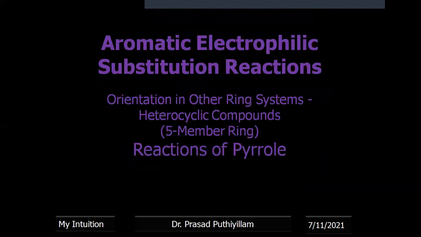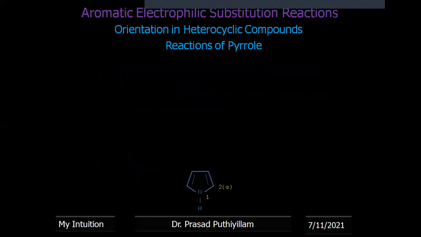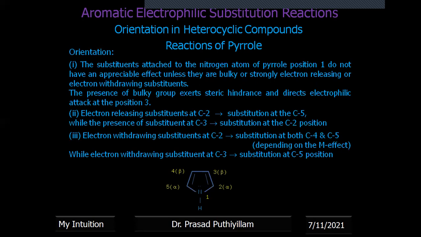Now, some important reactions of pyrrole. It's a lengthy video, please bear with me. We need to complete this section on 5-membered rings, so the 5-membered ring pyrrole is taken. Regarding orientation, if a substituent is attached to the nitrogen atom at position 1, meaning the H is replaced with an electrophile, it does not have much effect on the orientation. But if it is a bulky group, then steric hindrance has an effect.